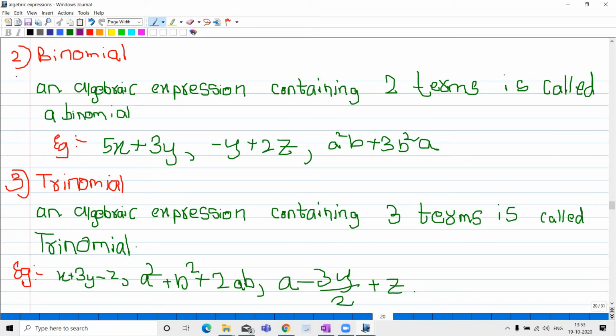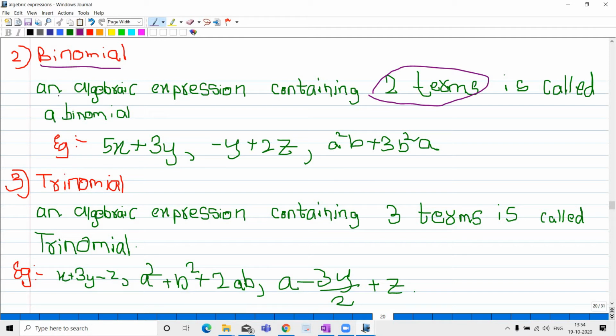Now I'm going to binomial. Last we discussed monomial, now binomial. Monomial means containing one term, but binomial contains two terms. See the examples here: 5x plus 3y. 5x is one term and 3y is one term. When they come together with a plus sign, a mathematical operation, that becomes an algebraic expression, and it will be a binomial because it has two terms. One is plus 5x, another is plus 3y. You got my point in binomial also.